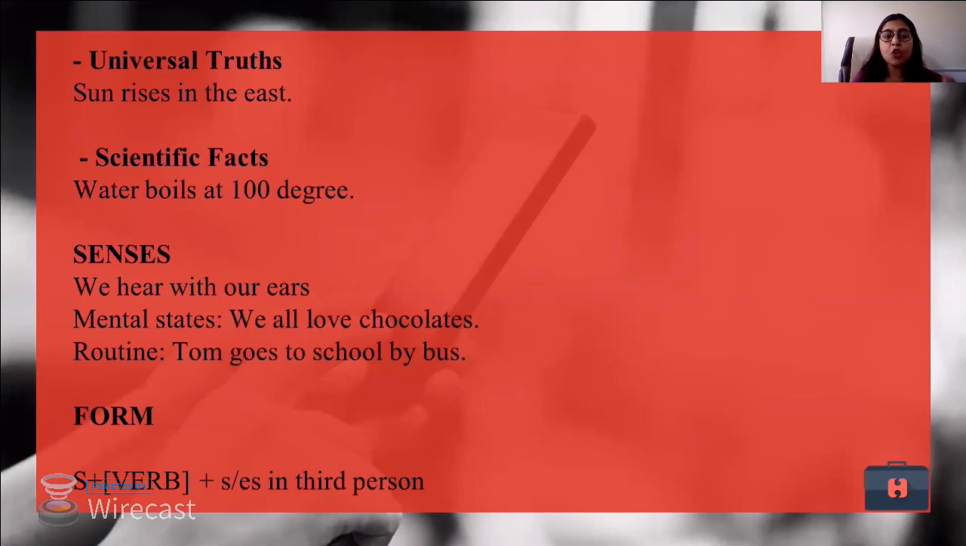Next aspect is universal truth. When I say the sun rises in the east, I am not talking about something else, but about what the sun does.